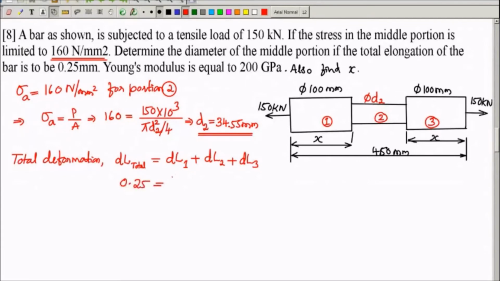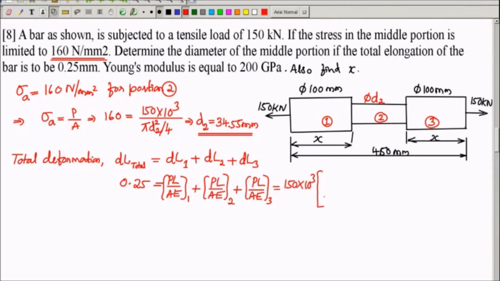And right hand side, PL by AE of portion 1 plus PL by AE of portion 2 plus PL by AE of portion 3. P is same for all the three portions, 150 into 10 power 3. I will take it outside. Inside I will write L by AE for all the three portions. L by AE for portion 1 and 3 are same. So I will write 2 times L, where L is x here, divided by area pi into 100 square by 4, into E. E is same for all the three.